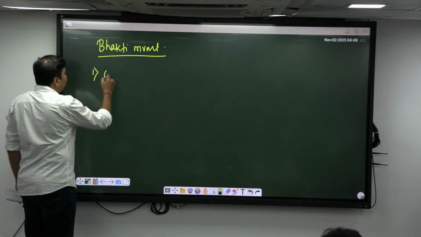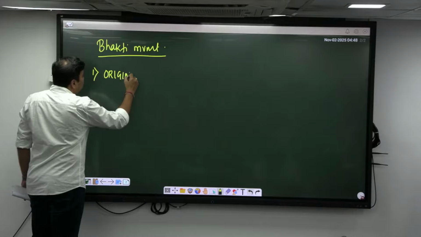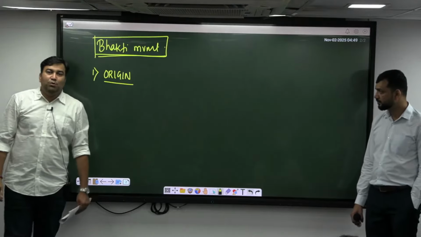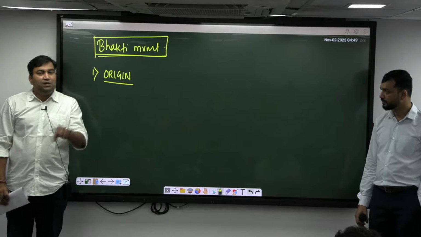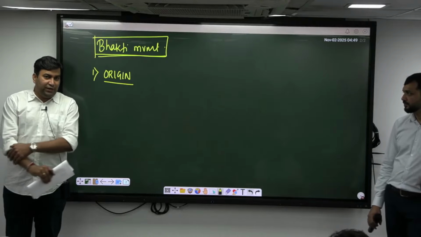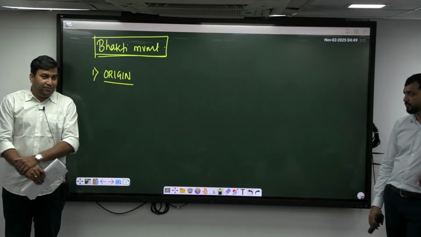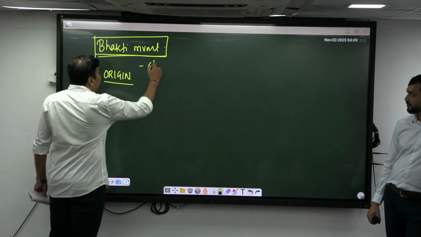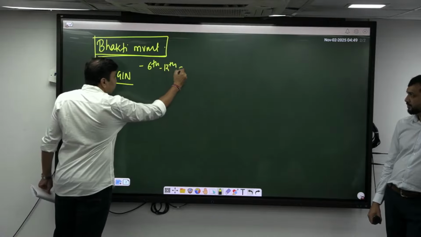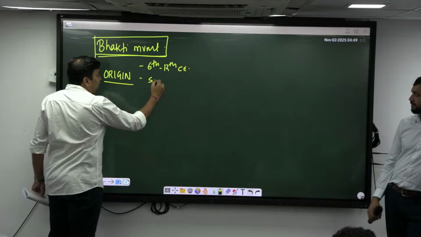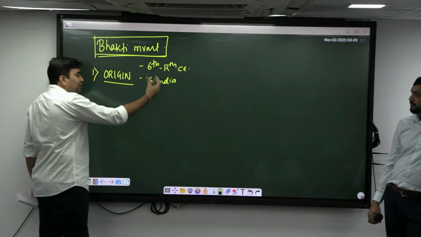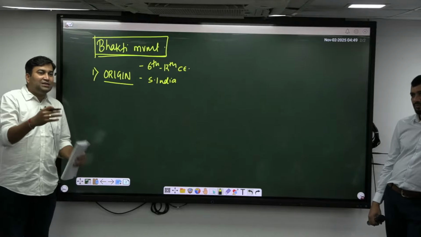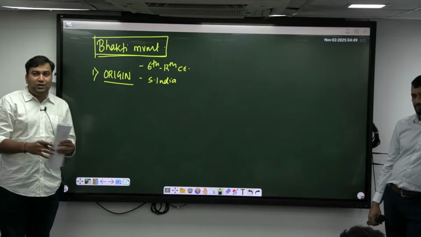The first major point is the origin of the Bhakti movement, all the major points about its origin. We can find the traces of the origin of the Bhakti movement from the 6th to almost the 12th century AD, right? Especially in South India. If you want, you can keep on writing. I'm not going to write, but you can write: origin, 6th to 12th century, then origin via South India. Whenever I'm speaking or Aditya sir is speaking, you can keep on noting the points, correct? Because of time paucity, we will be dictating slowly, so that you can write and note it down.